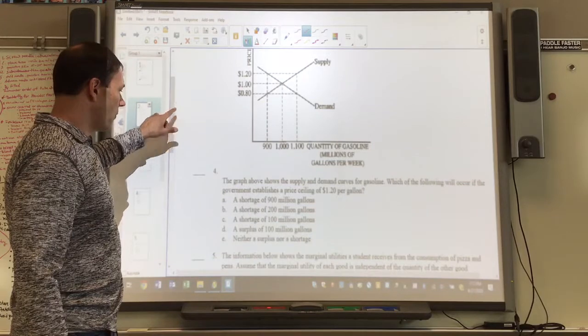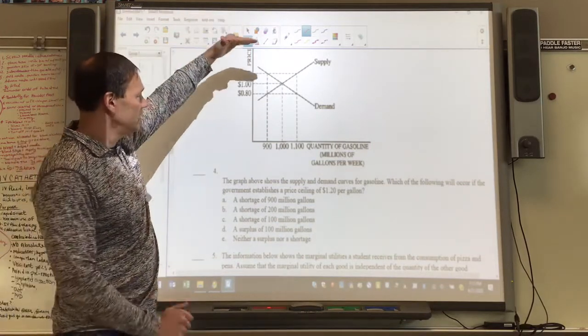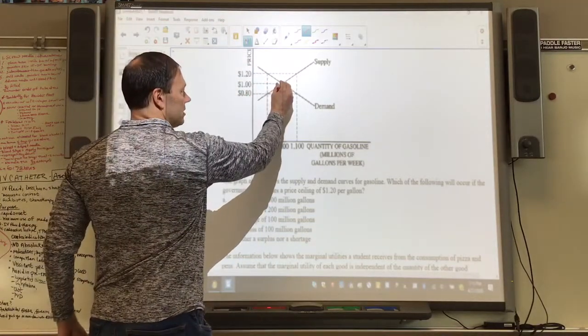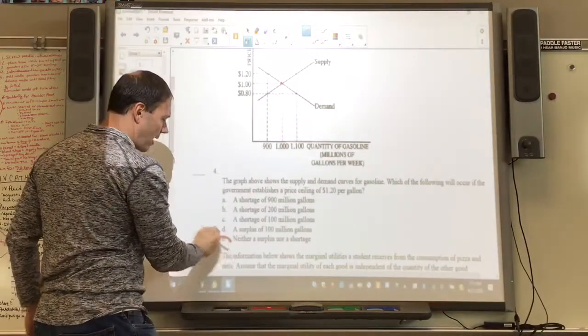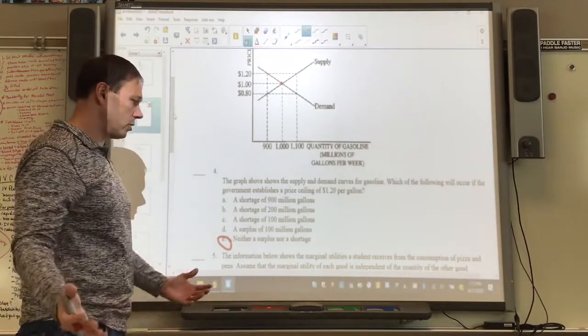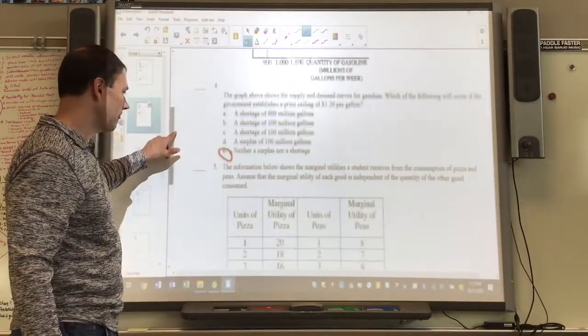All right, let's look at number four. The graph above shows supply and demand for gasoline. If the government puts a price ceiling at 120, guess what? Not a problem, because as a price ceiling, it means you can't go above it, but you can still get to equilibrium. If we're at equilibrium, number four, letter E, is no shortage or surplus, no issues. Okay, so number four is E.